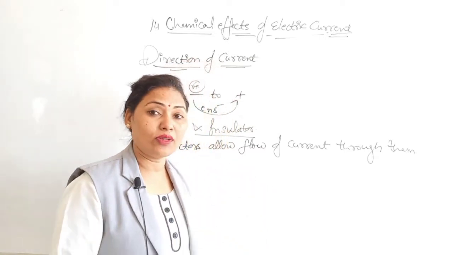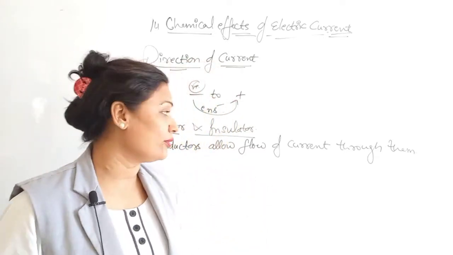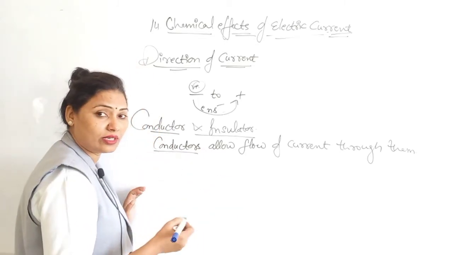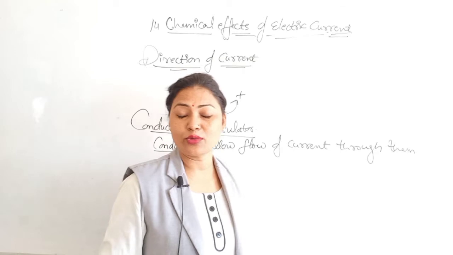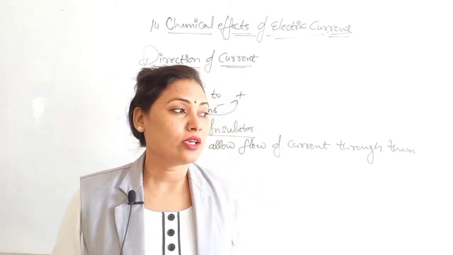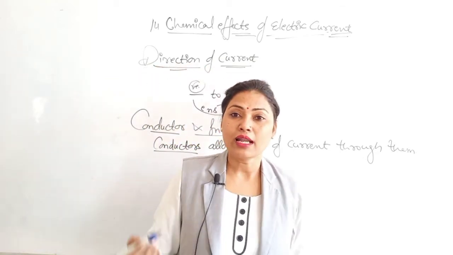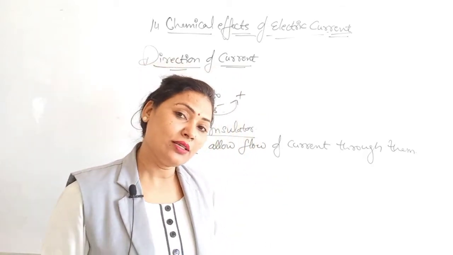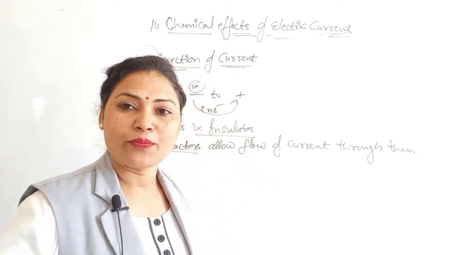That is why we use insulators. You can write that also: those substances which do not allow current to flow through them are known as insulators.